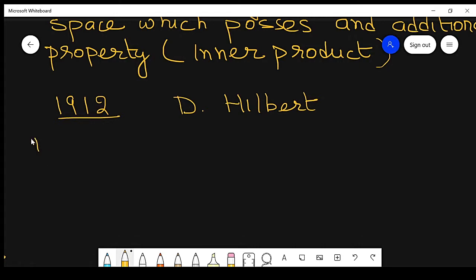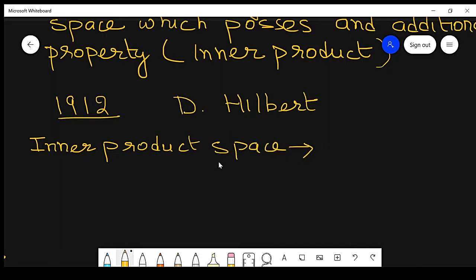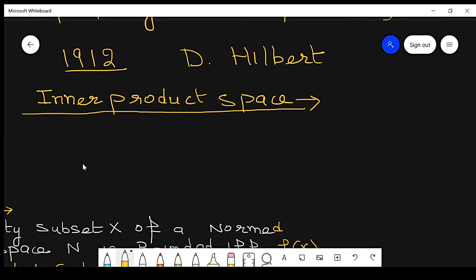So first definition, which is the inner product space. This is the first definition, inner product, and we can also say inner product space. So we are going to start this chapter.